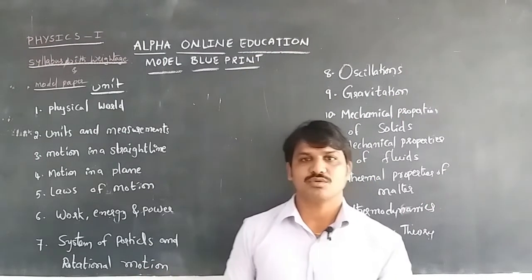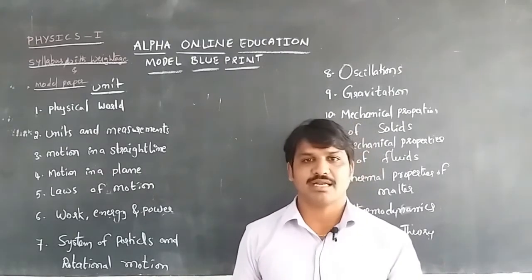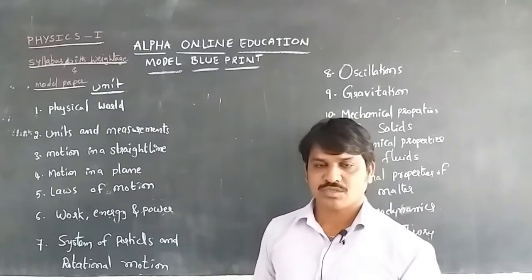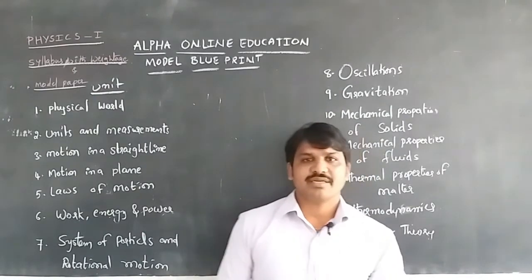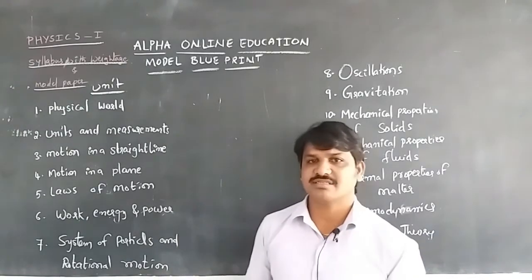I am going to give an idea about the first year syllabus, the weightage of marks, and also the model paper. In our junior intermediate physics we have 14 units, 14 chapters.